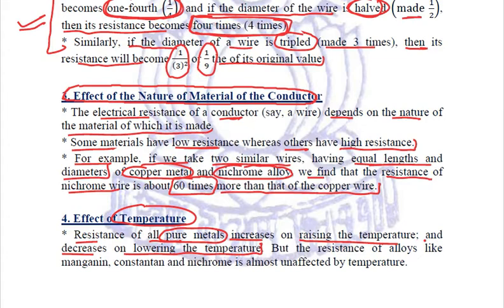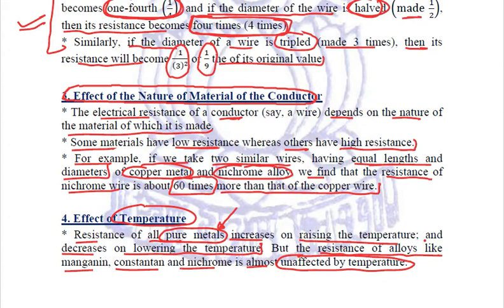quite importantly, you need to relate that the resistance of alloys like manganese or constantan and nichrome is almost unaffected by temperature. So if we are talking about pure metals, then in pure metals, resistance is directly proportional to temperature.